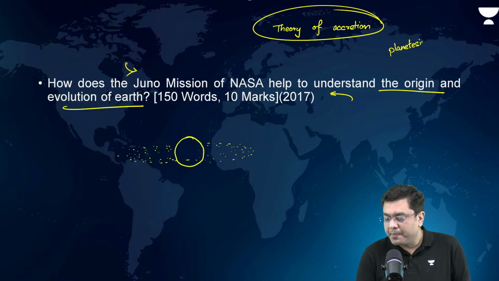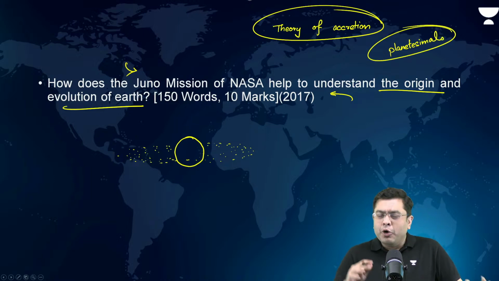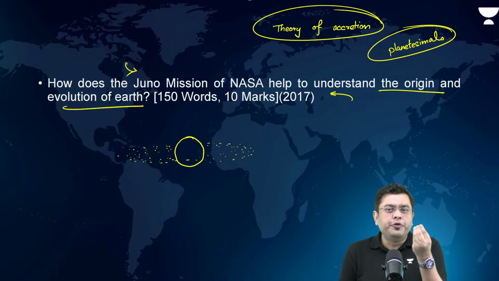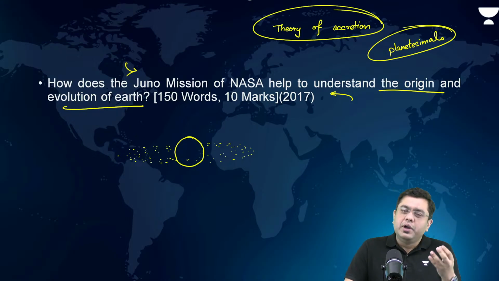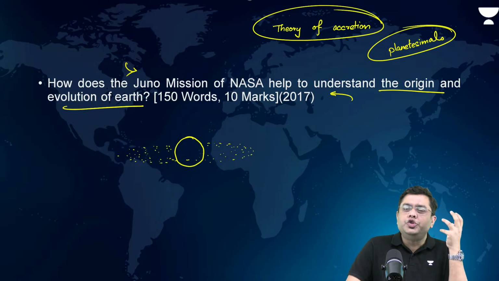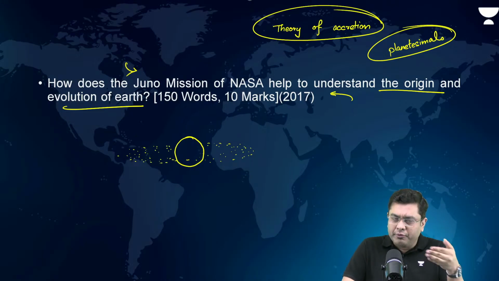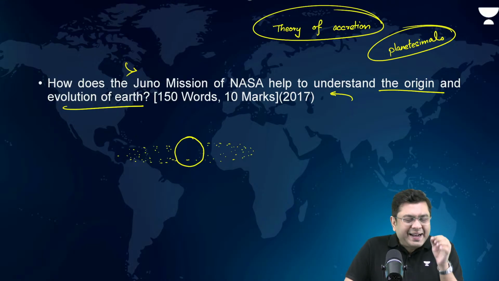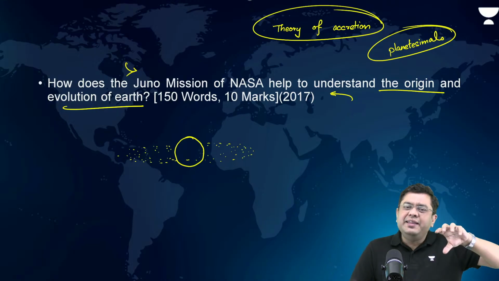Planetesimals. These are the building blocks of the planets. Multiple of these planetesimals then collided and converged together to form protoplanets, or early planets. Understanding planets like Jupiter helps you understand the kind of process that would have been undertaken for the formation of planet Earth. But when we talk about Jupiter, it is a gas giant.